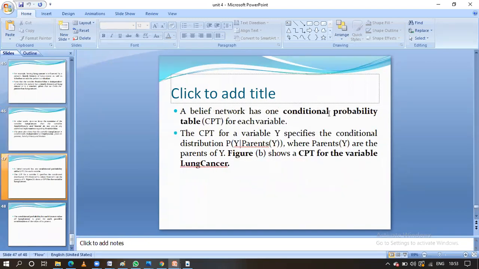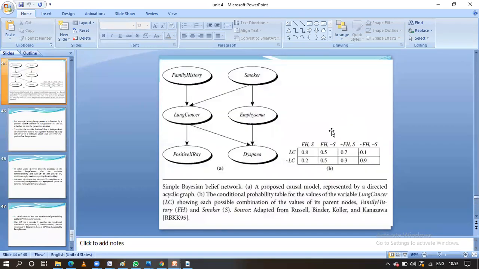And we have the conditional probability table that explains the relationship among family history, smoking and lung cancer. If the value is nearer to 1, it means the maximum value; if it is nearer to 0, it means a lesser value. If we observe here the family history and the smoking habits, obviously there is a higher probability of lung cancer, which is why it is nearer to 1, that is 0.8. If you observe here, there is no family history problem and no smoking habit, so there is a lower probability, which is why it is nearer to 0.